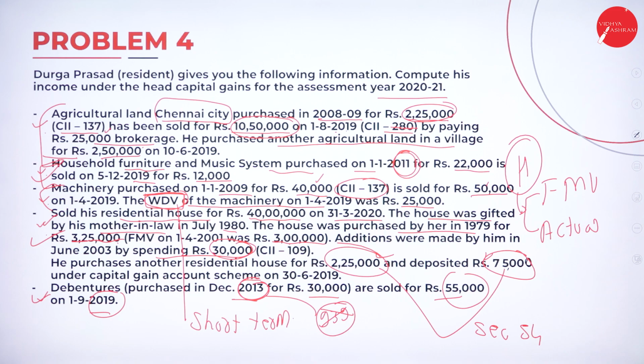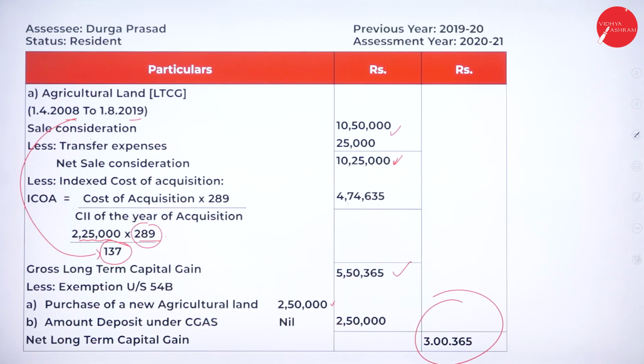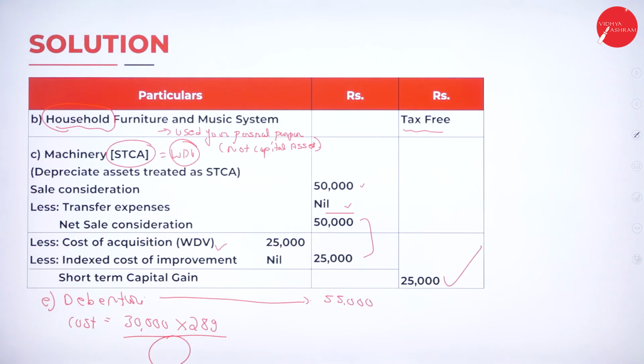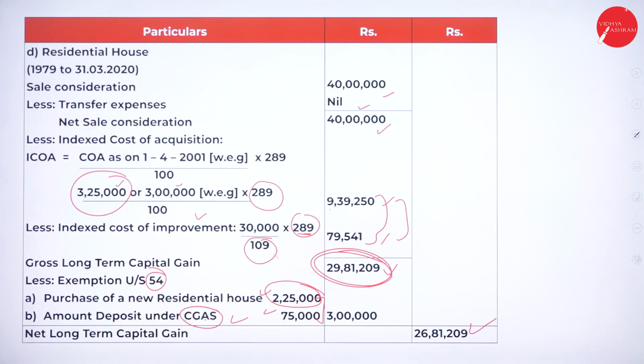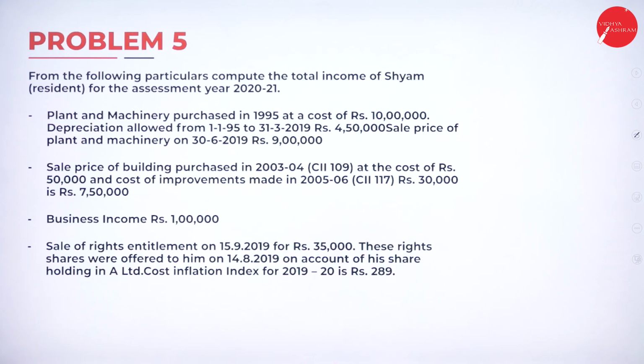These are the 4 to 5 points we have, and these are the working notes for part A, part B, part D as well. All the parts are completed.